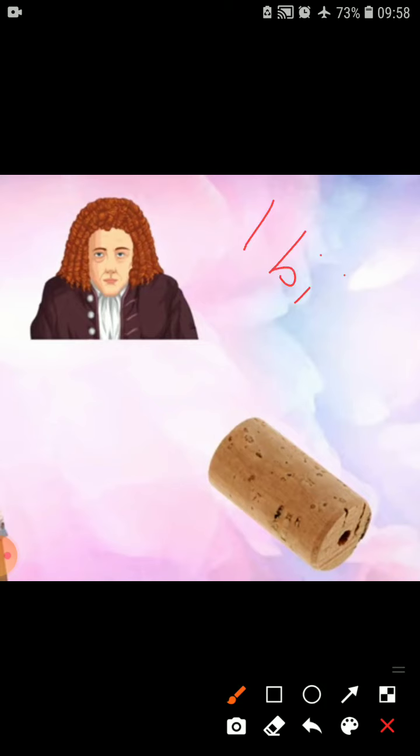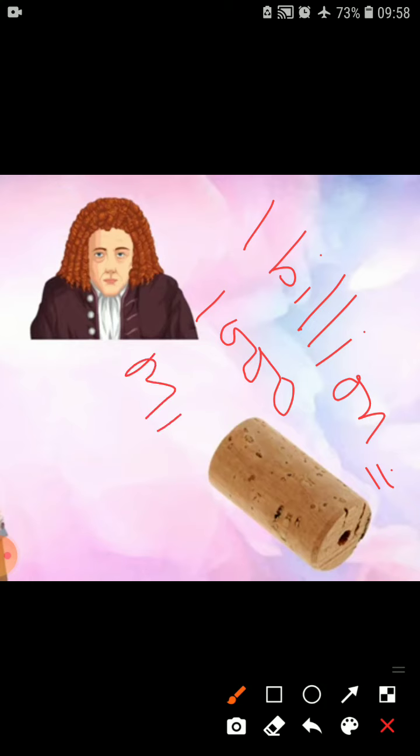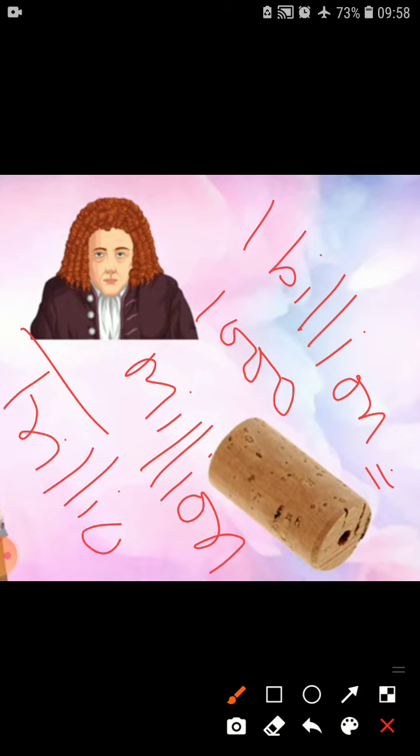1 billion means it will be equal to hundreds of millions, isn't it? So our human body is made up of trillions of cells. How many? Trillions. That means more than billions and millions. Okay, 1 billion equals 1,000 million. Trillions is even more than billions. So our body is composed of trillions of cells.